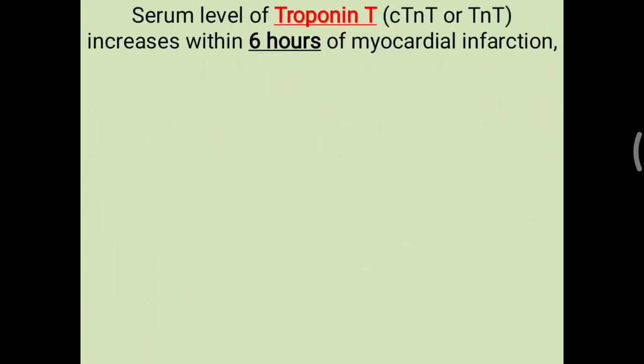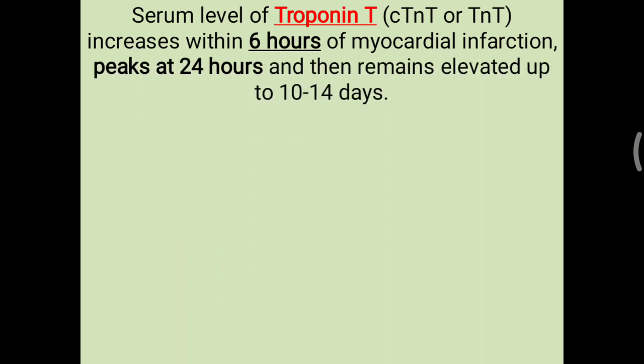Serum level of troponin T increases within 6 hours of myocardial infarction. That is another variant, quite different from troponin I. So troponin T increases within 6 hours, peaks at 24 hours, and then remains elevated up to 10 to 14 days. So like troponin I, troponin T also remains elevated.